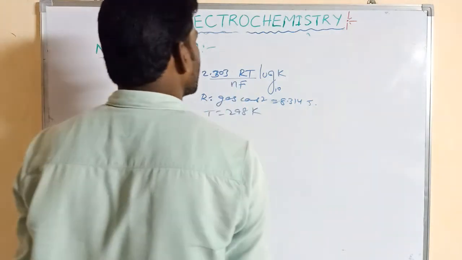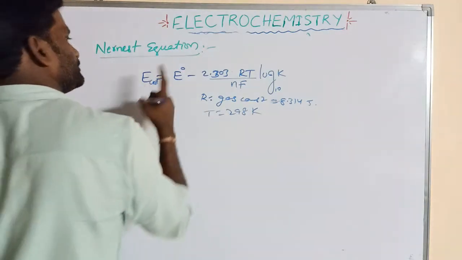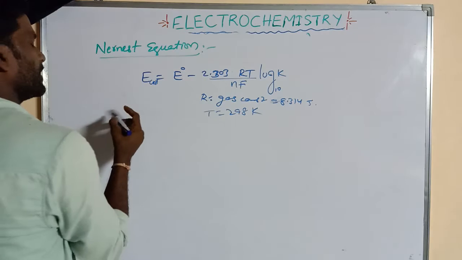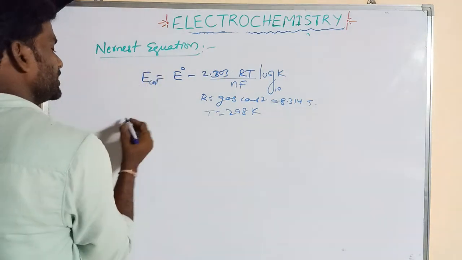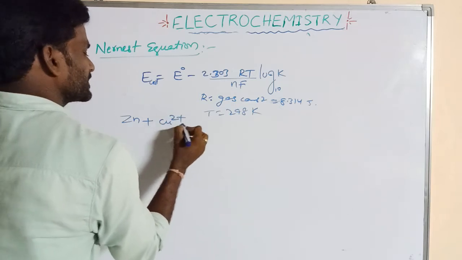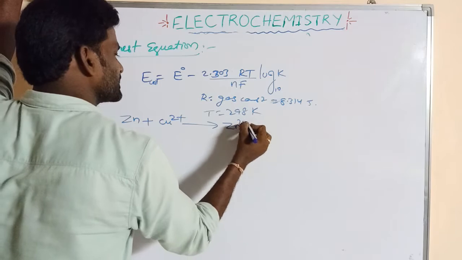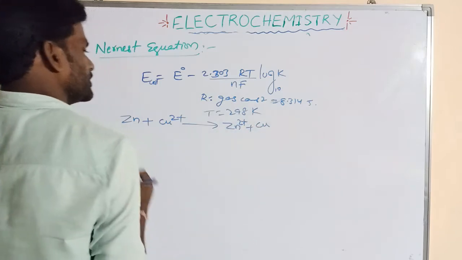Here n is the number of electrons involved in the reaction. Suppose you take a galvanic cell, like the Daniel cell, what is the net reaction? Zn plus Cu2 plus gives rise to Zn2 plus plus Cu.